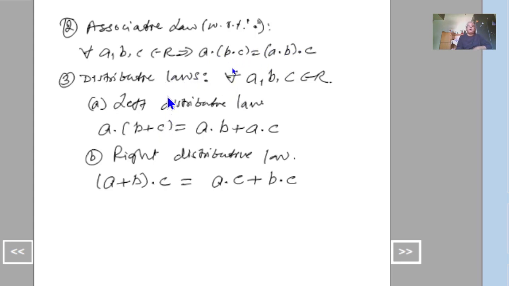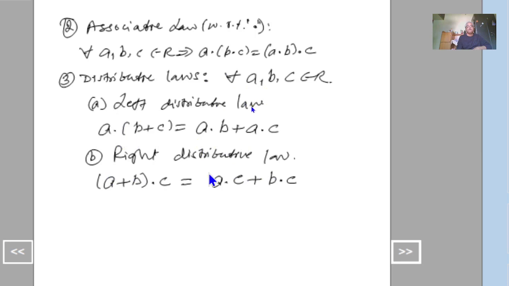We combine these two operations in this third axiom. So here we have two laws. One is the left distributive law, and the other is the right distributive law. That is, for all a, b, c belonging to R, the left distributive law is a into (b plus c) equal to ab plus ac.